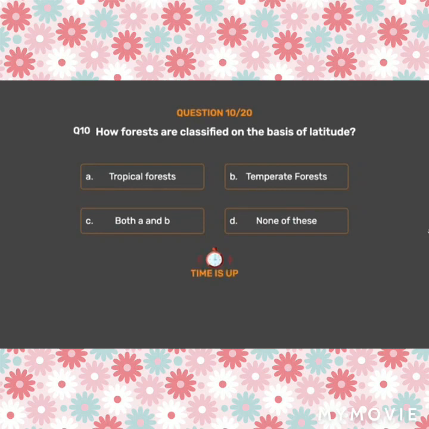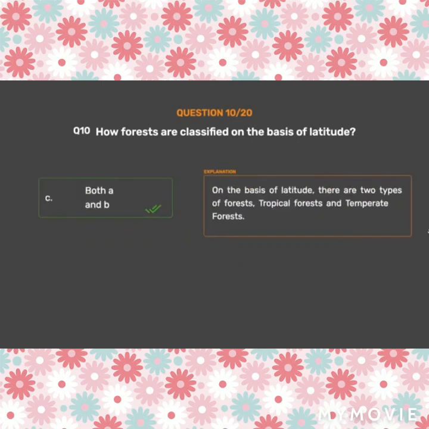The correct answer is Option C. Both A and B. On the basis of latitude, there are two types of forests: tropical forests and temperate forests.